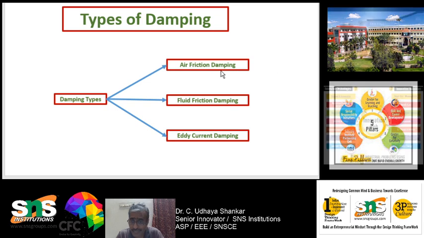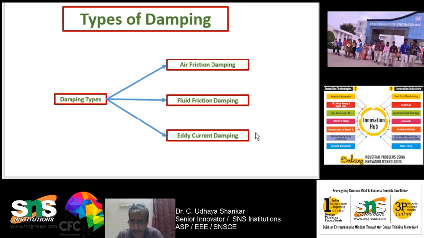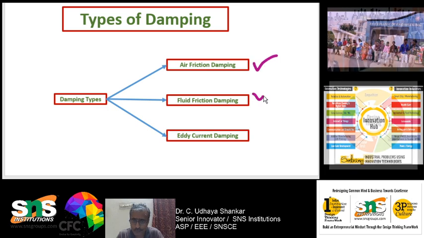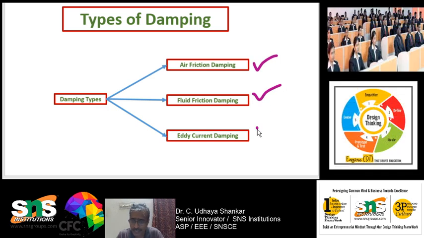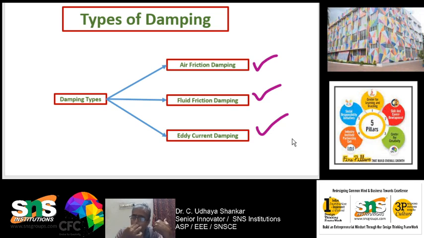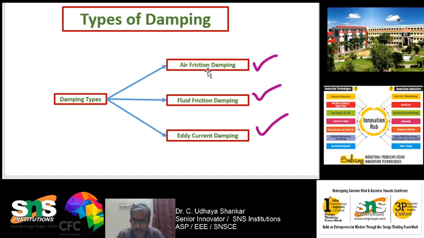The first one is air friction damping, the second one is fluid friction damping, the third one is eddy current damping. Air friction damping uses air, whereas fluid friction damping uses fluid or oil. Eddy current damping uses a magnet. When you use a magnet, eddy currents will be produced, and that eddy current will act in the opposite direction and settle all the oscillations that are produced by the pointer. Is it clear? Here we will see one by one what is air friction damping, what is fluid friction damping, and what is eddy current damping.